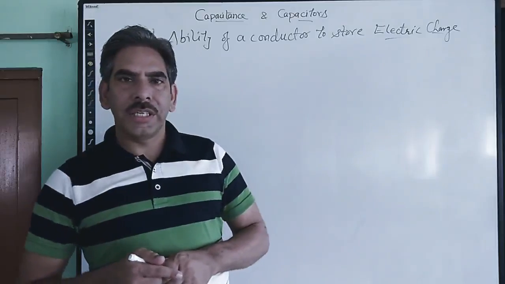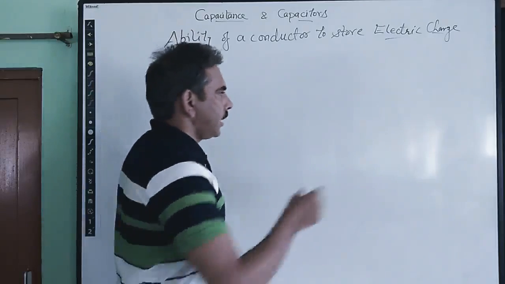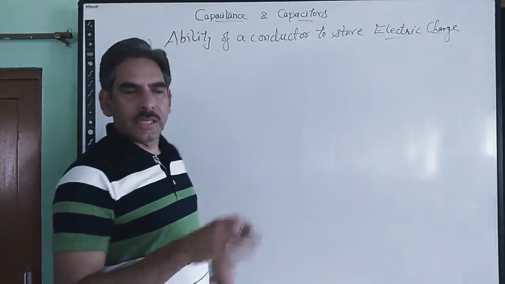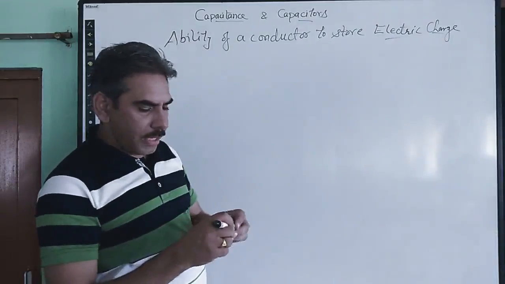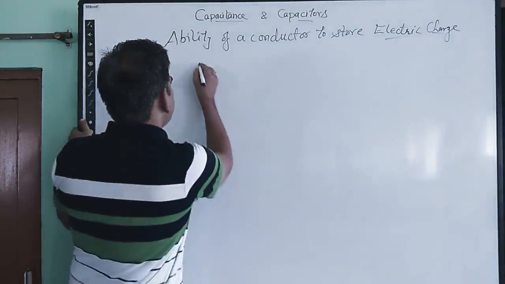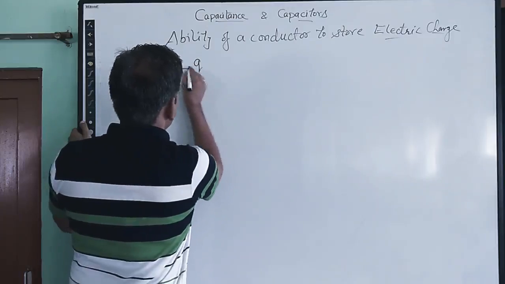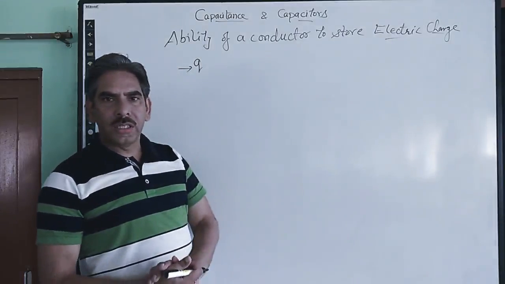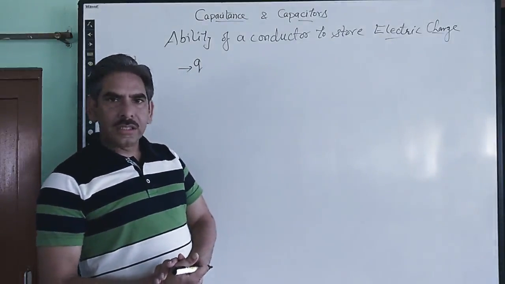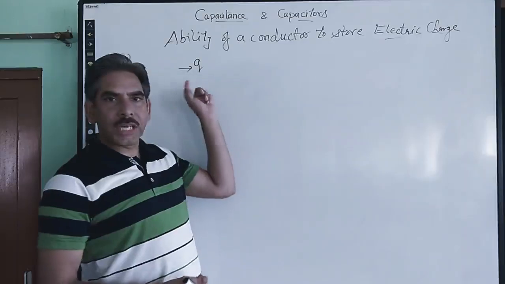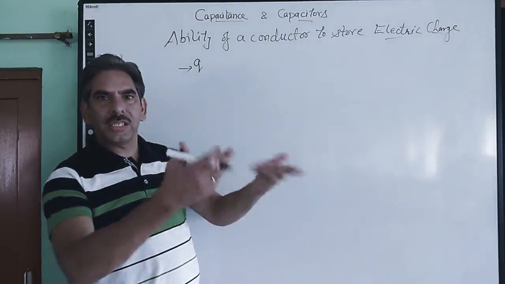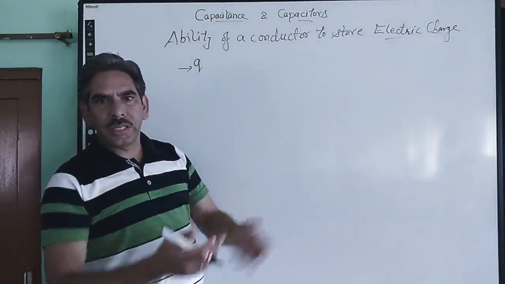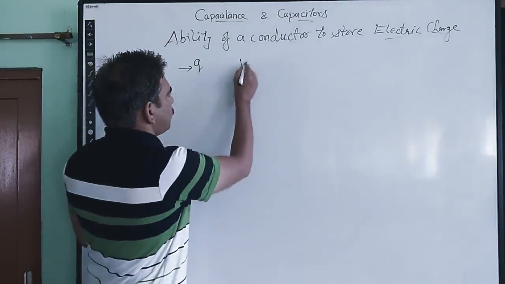So for simplicity, let us take that there is some conductor of any shape, and it is given some electric charge Q. Now Q charge is stored over the conductor. Because it is holding some charge Q, its potential has increased, so its potential becomes V, for example.